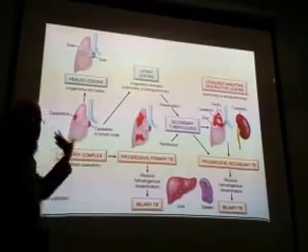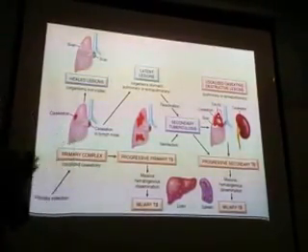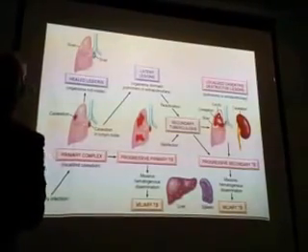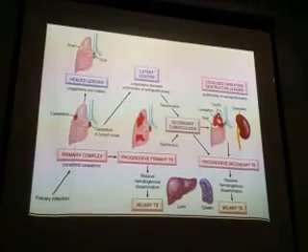Okay. Is it clear? What is primary? Primary complex is this one. Okay? Primary lesion, Ghon's lesion with lymphadenopathy. It is primary complex.